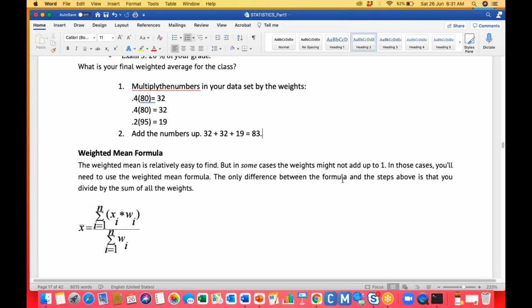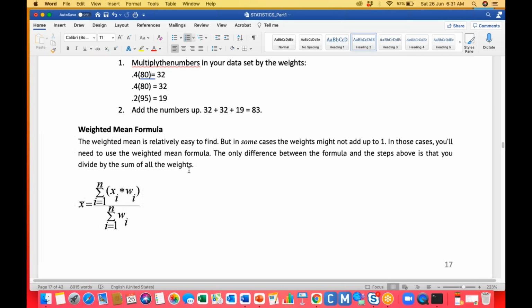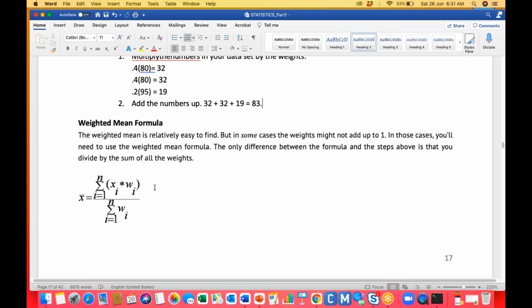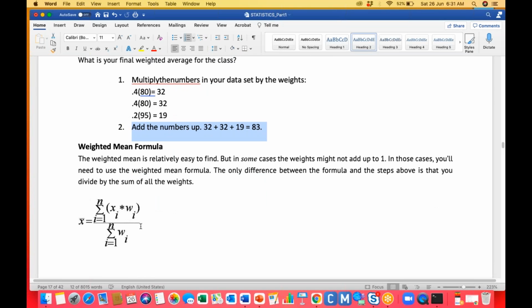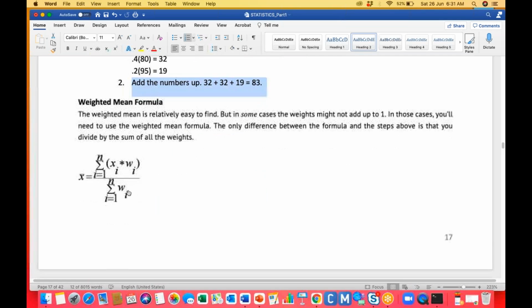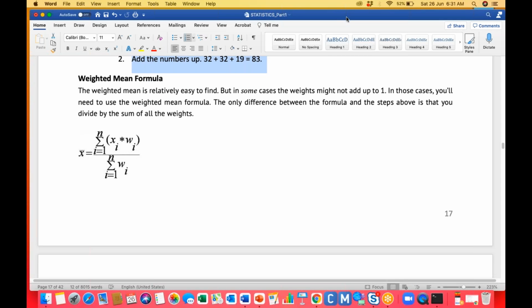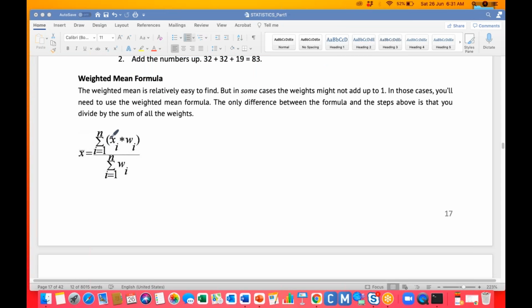The only difference between the formula and the steps above is that it is divided by the sum of all the weights, guys. Previously you just added up the products, but you did not divide by the sum of the weights. So you need to find the sum of weights and divide by it. You can easily see the formula and understand. Previously you saw only these two steps: multiply numbers and corresponding weights, and sum them. So this is the formula.